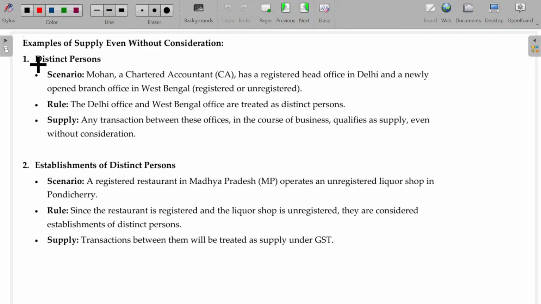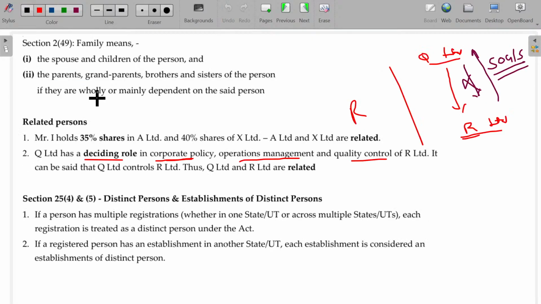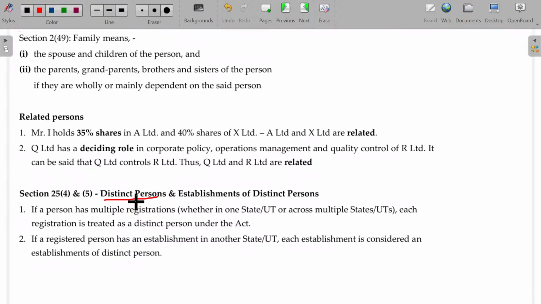Here is distinct persons. Two terms are going to be defined. Distinct persons, established. If a person has multiple registrations, in that case each registration is treated as distinct persons.